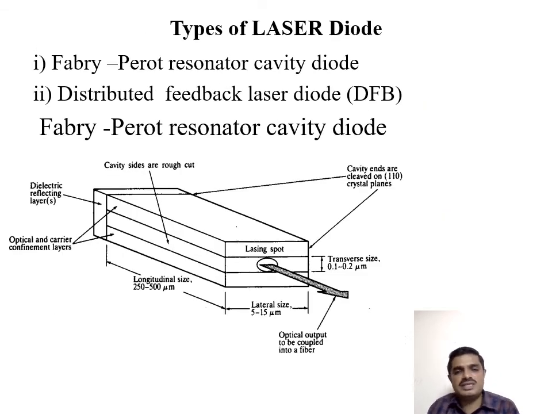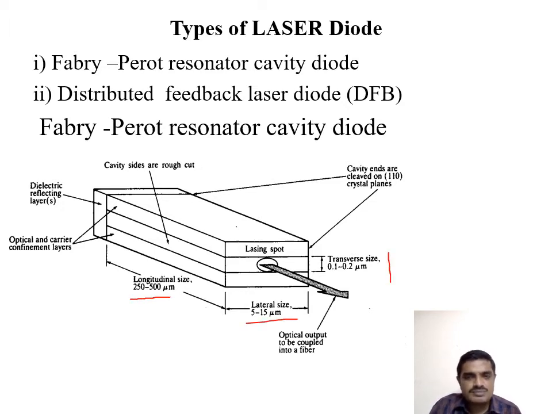Types of laser diode. There are two major types: the Fabry-Perot resonator cavity diode and the distributed feedback laser diode. Out of these, just look into this diagram. This represents the Fabry-Perot resonator cavity. It consists of three major dimensions. One is the longitudinal size, another is the lateral size, and the third is the